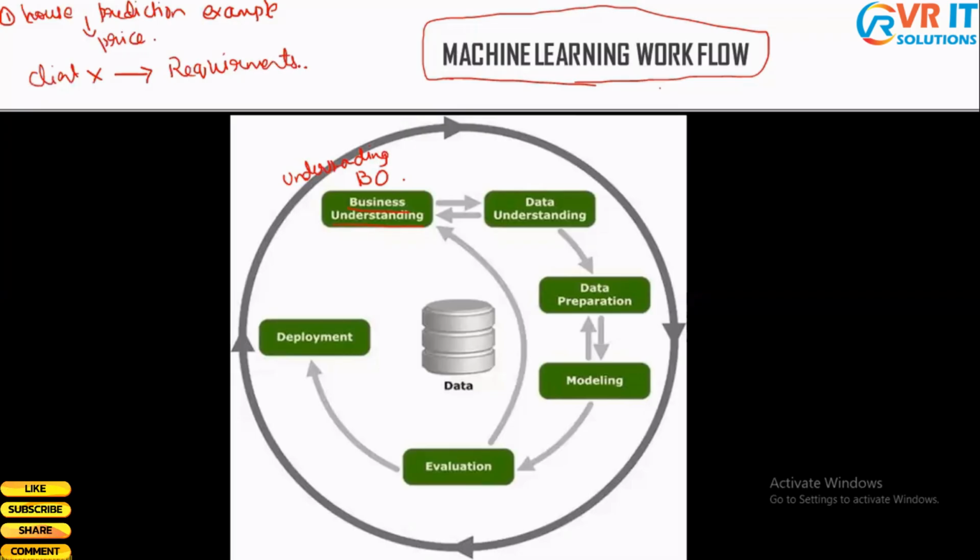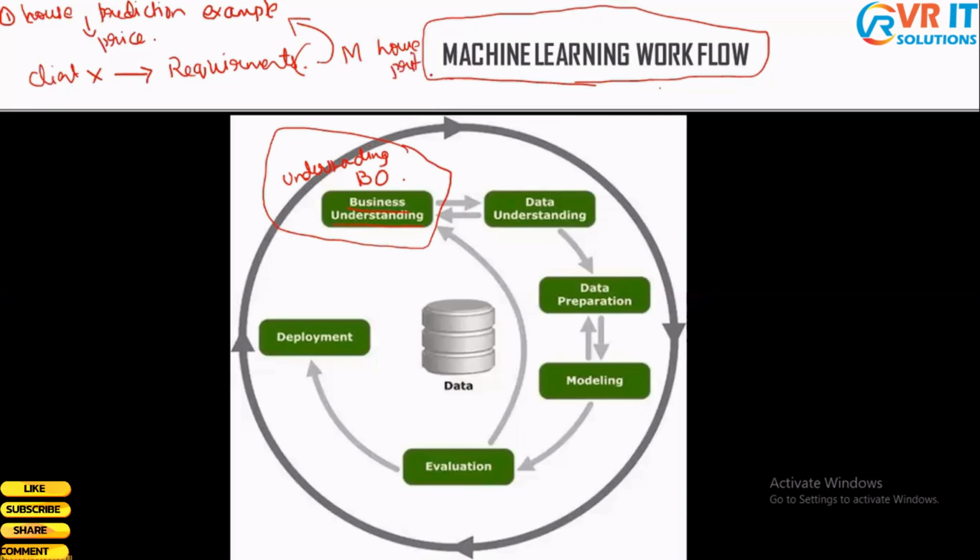What is our job here? Our job is to understand the business requirements. So we have to understand what his requirements are. Here his requirement was to predict; he tells us to build a model which can do house prediction.